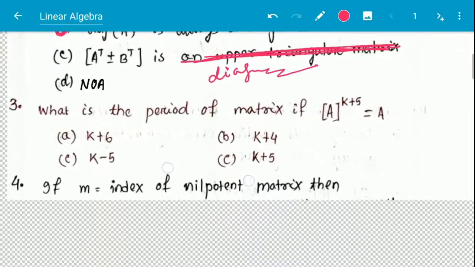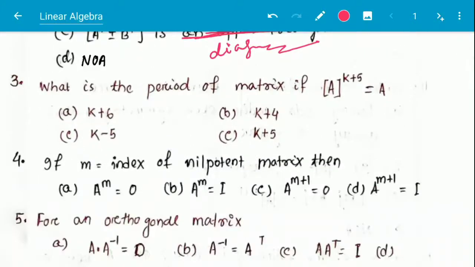Next question: what is the period of matrix if A to the power k plus 5 is equal to A? And options are given. Then we have to discuss what is the period of matrix.